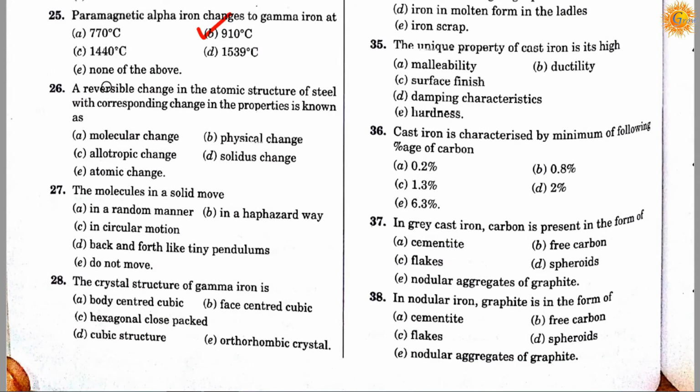Question number 26. A reversible change in the atomic structure of steel with corresponding change in the properties is known as. Option A is a molecular change, option B is a physical change, option C is an allotropic change, option D is a solidus change, and option E is an atomic change. Correct answer is C. A reversible change in the atomic structure of steel with corresponding change in the properties is known as the allotropic change.